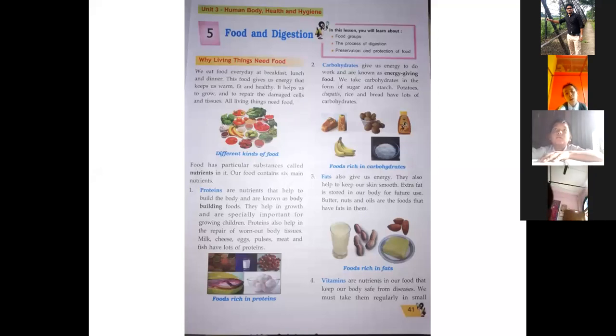From the protein we eat, the protein we take in with our daily foods, these proteins help us to build our body or to repair our body.